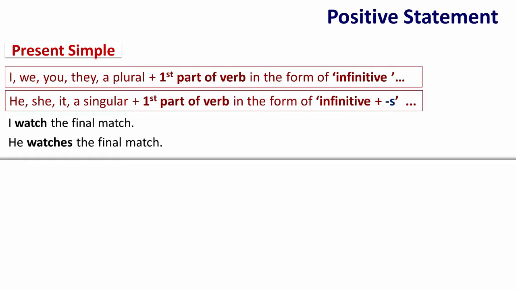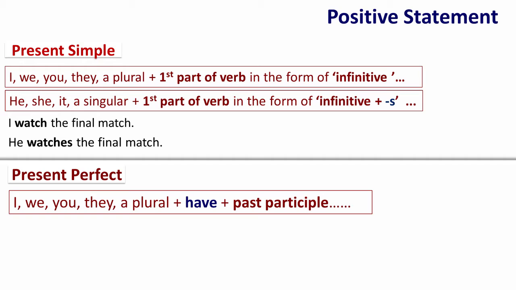On the other hand, a positive statement in the present perfect is formed as follows: I, we, you, they, or a plural, followed by have, followed by the past participle. The past participle can be a regular verb or an irregular verb.